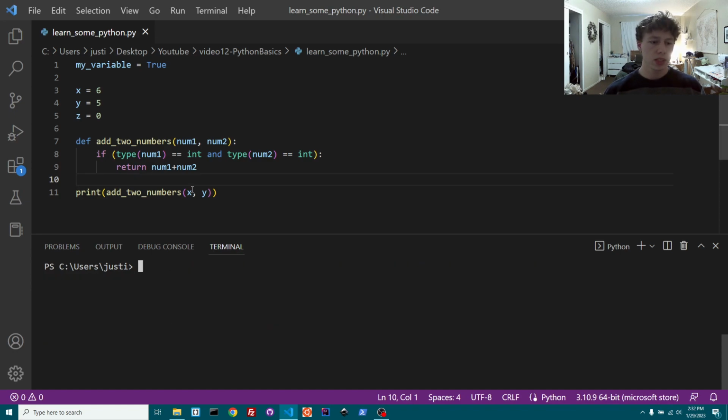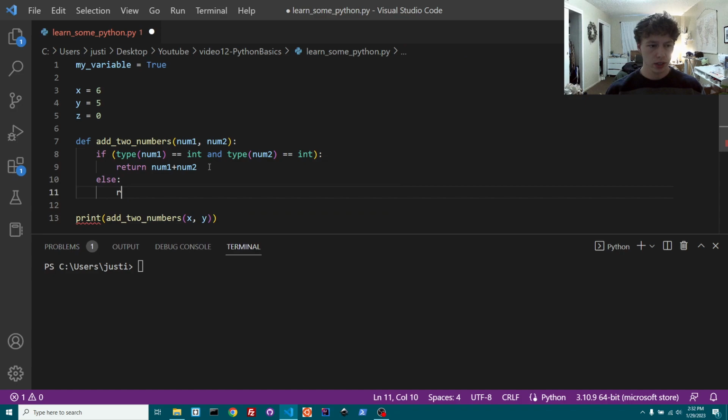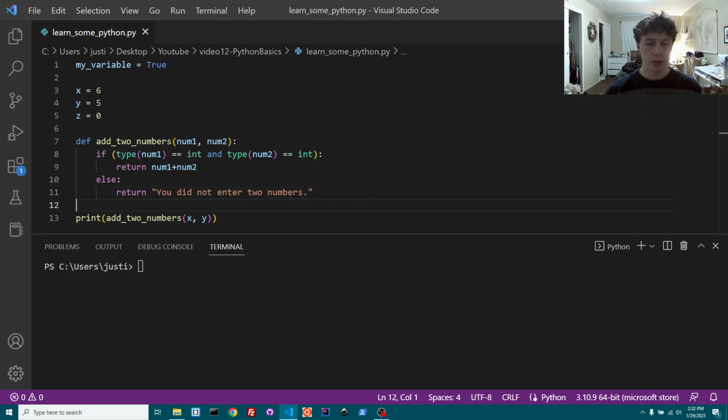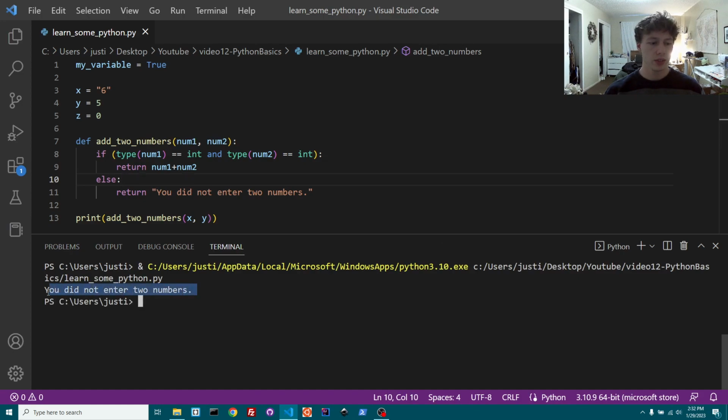But for instance, let's say we entered a string, right? Let's do an else expression, and we're going to say return you did not enter two numbers, right? Let's go ahead and run that. Oh, actually, let's change this to a string, right? So now 6 is a string. Before, if we were to run this, it would have just given us some error saying you can't combine a string and an integer, right? But now it's going to check and see that num1 isn't an int, and it's going to get that return instead. So you did not enter two numbers.